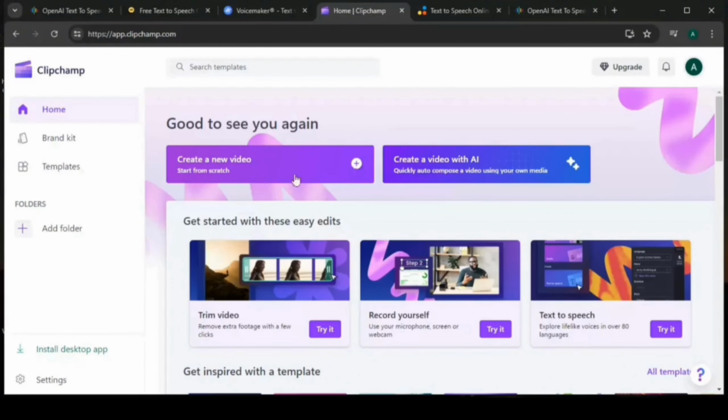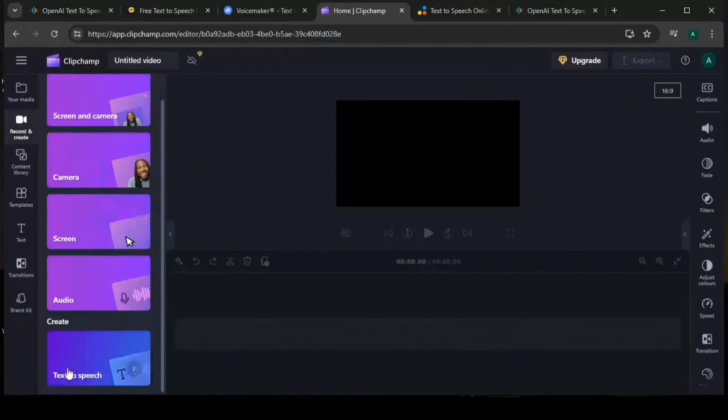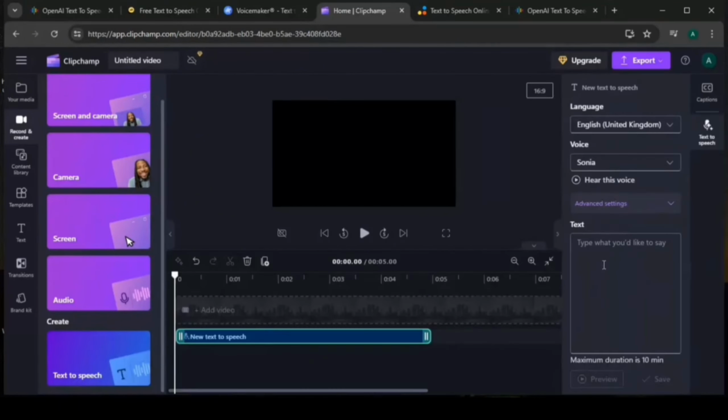So I'm just going to click on create a new video. Once you click on create a video, from here you are going to click on record and create. From record and create, you have to just go down, then click on text to speech. Then after text to speech, this is the box for you to paste your words, and they give you a maximum duration of 10 minutes. The reason why I'm choosing Clipchamp is that they give you 10 minutes. Most of them don't even give you 10 minutes. But this one gives you a longer 10 minutes, and that is enough.